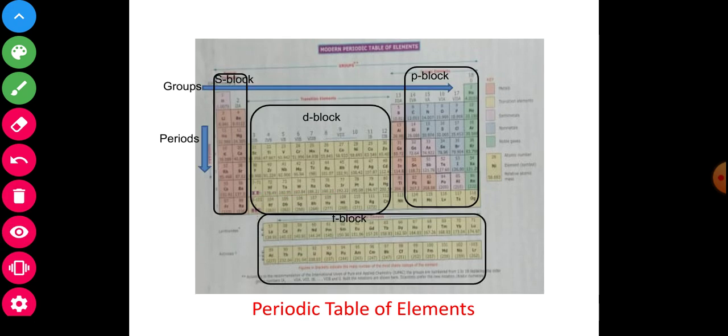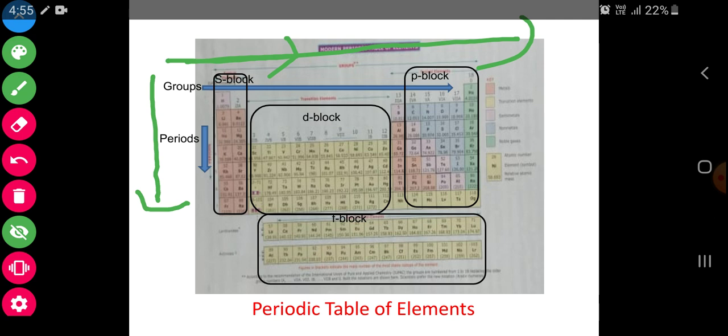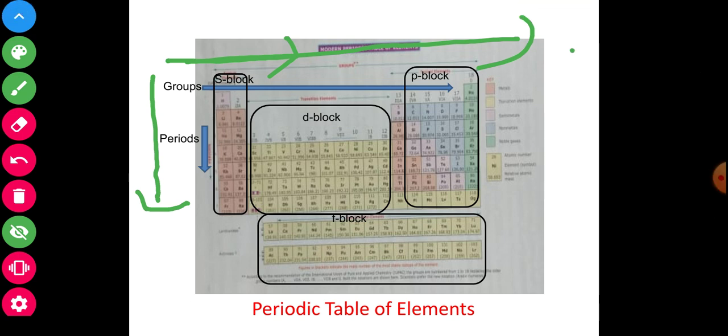I have already given the answer block wise. Now, from top to downside are periods. The periodic table has 7 periods and 18 groups. Now you will see from the starting, here are 18 groups.